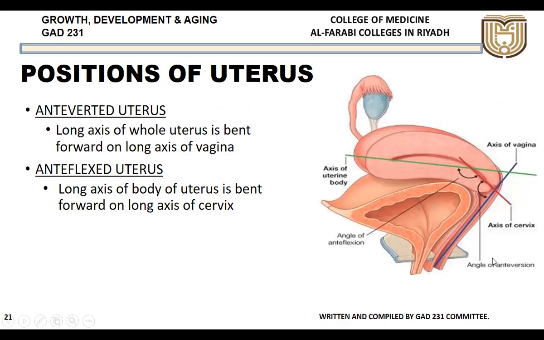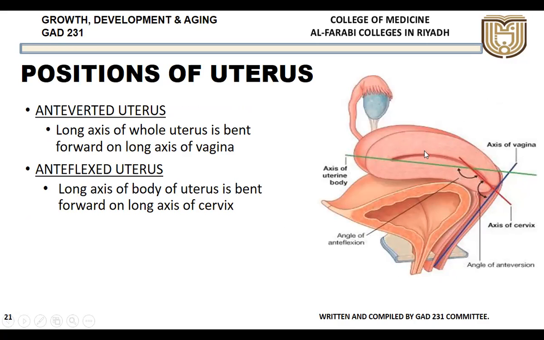What do you mean by this? The anteversion is the angle between the long axis of the vagina and the long axis of the cervix. In between them, there is a 90-degree angulation. So this is called anteversion.